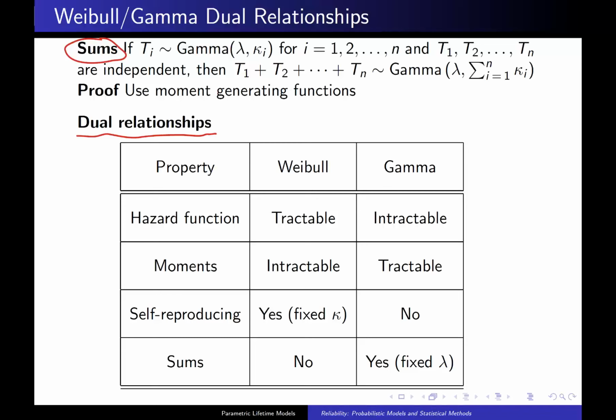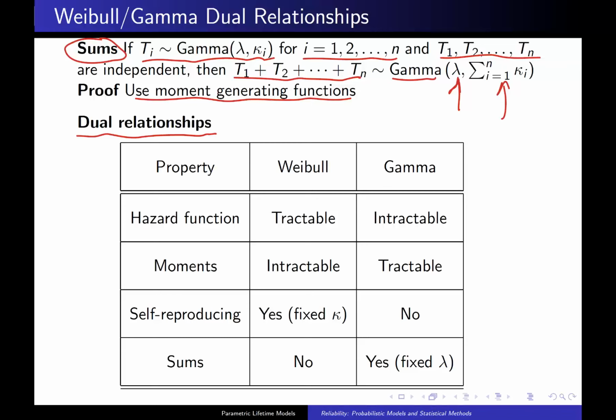So if Ti has the gamma distribution with lambda and kappa sub i for i equals 1 to n, in other words, they all have to have the same scale parameter, and they are independent, then when you add them up, it stays in the family, that is gamma, with parameters lambda and a shape parameter, which is the sum of the component shape parameters. The proof of that result is done by moment generating functions.